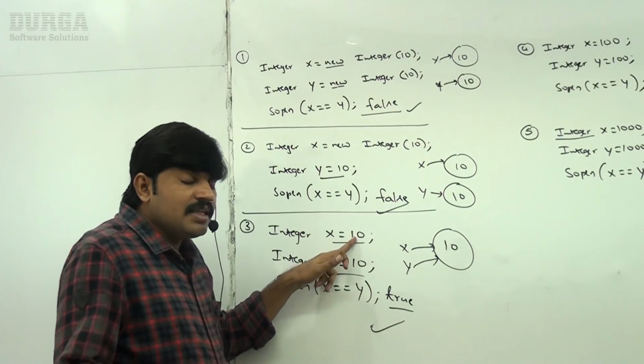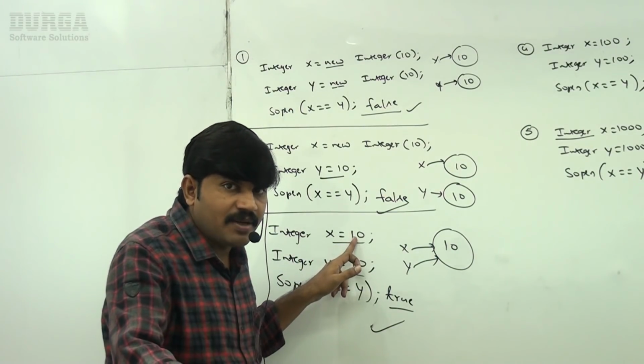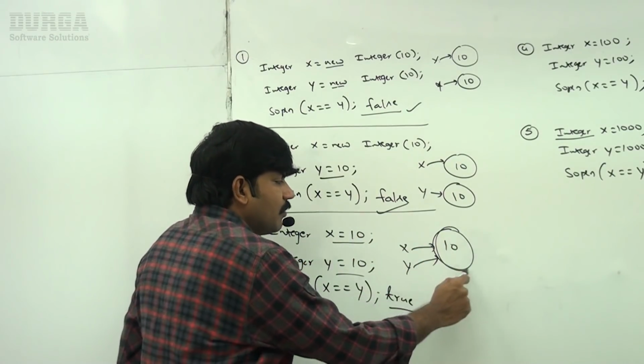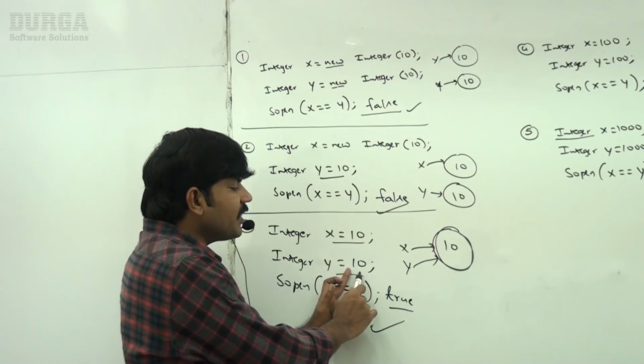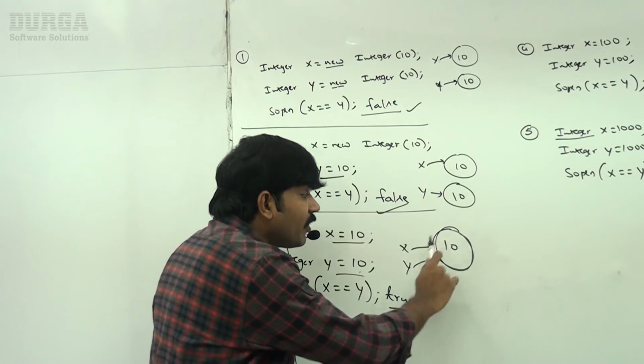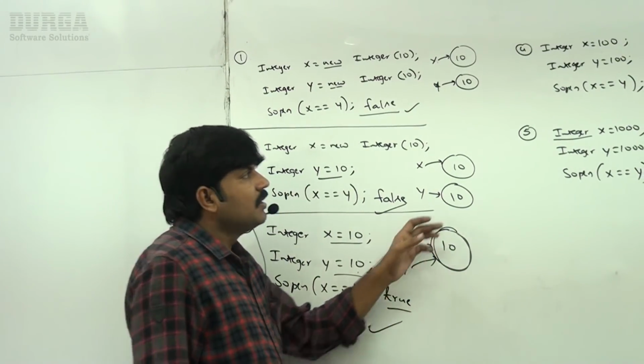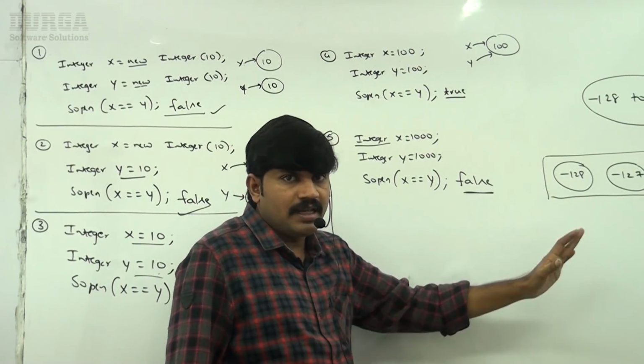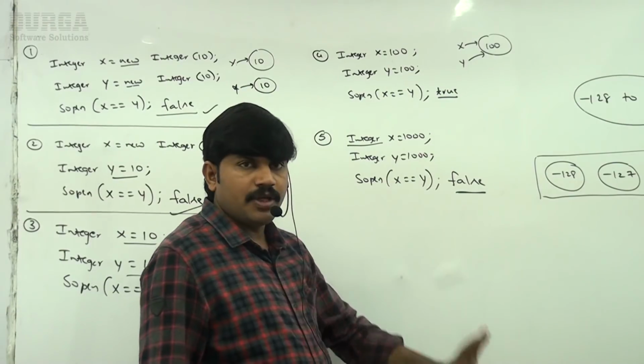So is 10 available in the buffer already or not? Yes, that's why it is going to use the buffered object only. Now Integer y is equal to 10, it is going to reuse the buffered object only. True is the answer. Next, 100 is within the buffer range only, so the same object will be reused.